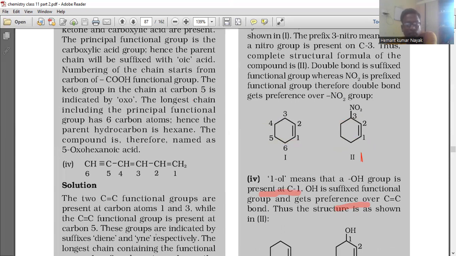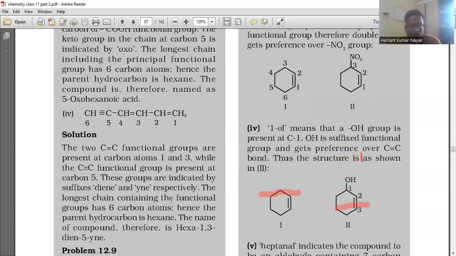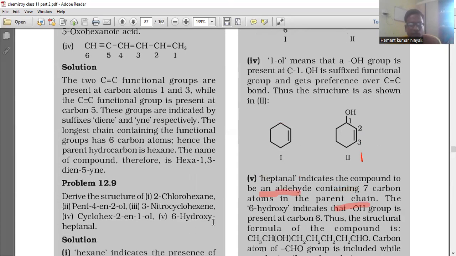And the fourth compound is written like this. The two C double bond C functional groups are present at carbon atoms 1 and 3, while the C triple bond C functional group is present at carbon 5. These groups are indicated by suffix di and yne, respectively. The longest chain containing the functional groups has 6 carbon atoms, hence the parent hydrocarbon is hexane. The name of the compound therefore is hexa-1,3-dien-5-yne. Problem 12.9.